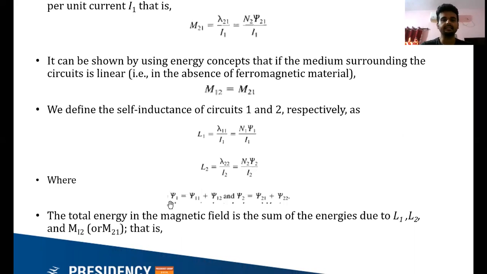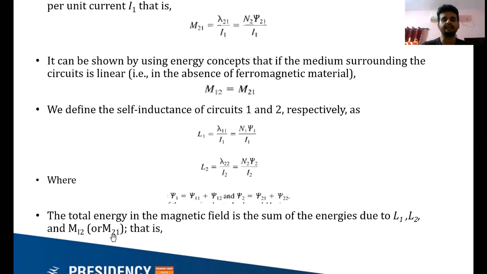So the flux linkage in circuit 1 equals the flux linkage due to its own circuitry plus the mutual flux linkage. Lambda 2, the flux in circuit 2, equals the flux due to its own circuitry plus the mutual flux.